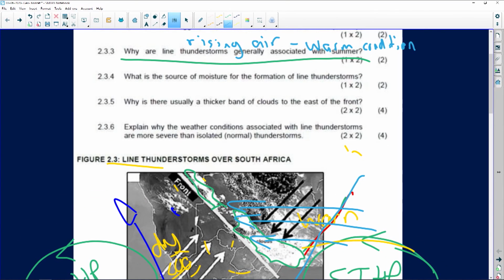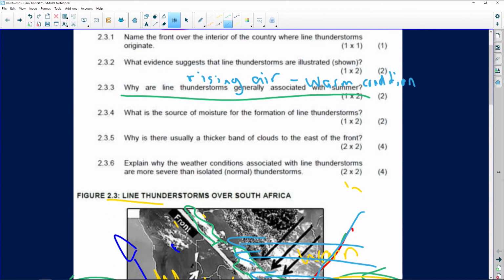It comes from the equatorial regions. Remember, when we look at the equatorial regions, only one season. Okay, it's summer. Shortest insolation that they receive during the year. That's the reason why we experience warm conditions. You will find most of your tropical forests at the equatorial regions because it's so nice and warm. Okay, now let's go to our next question. We've answered that question. The source of moisture is going to be the warm Mozambican current.